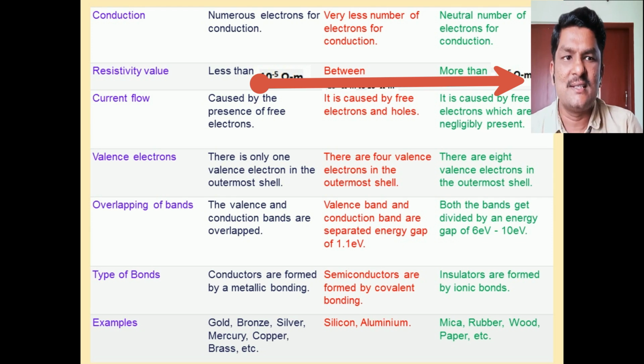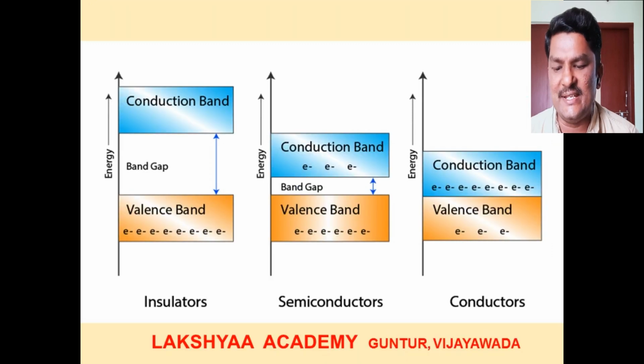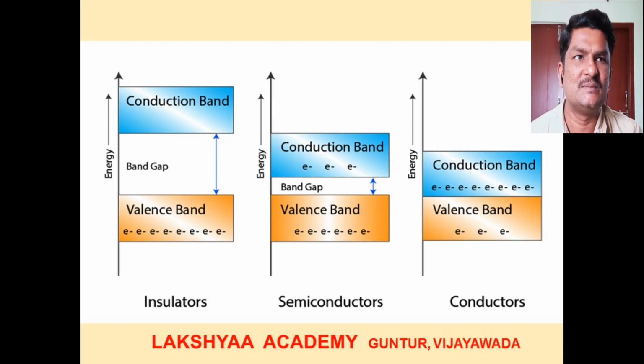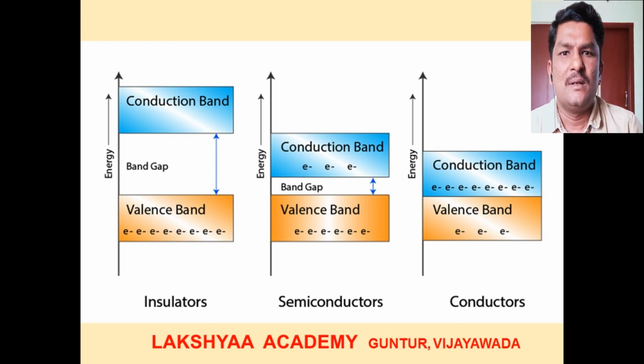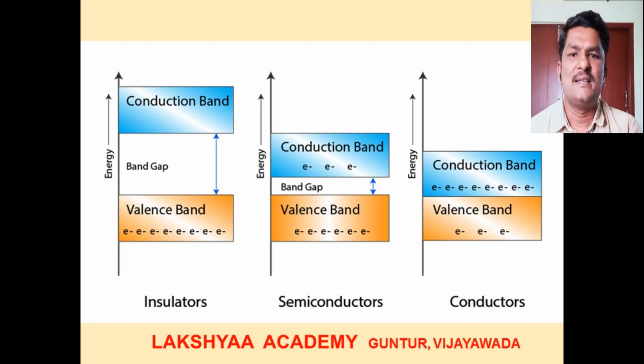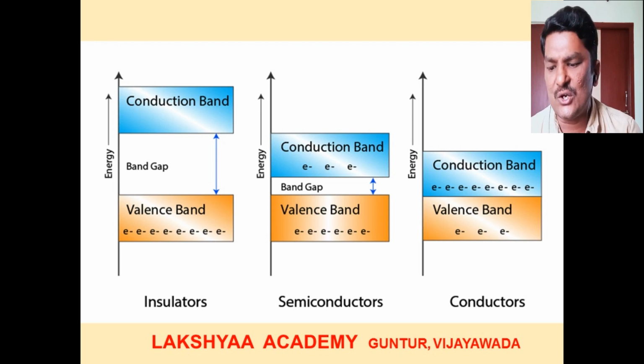For conductors, the conductivity is very high, in the order of 10 power 2 to 10 power 8 Siemens per meter. And the resistivity for conductors is in the range of 10 power minus 2 to 10 power minus 8 ohm meter.